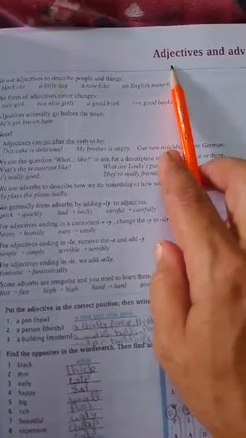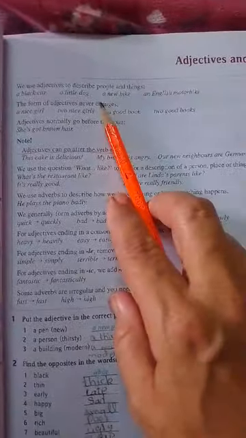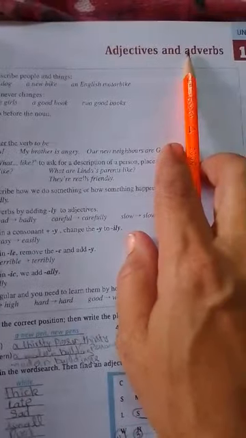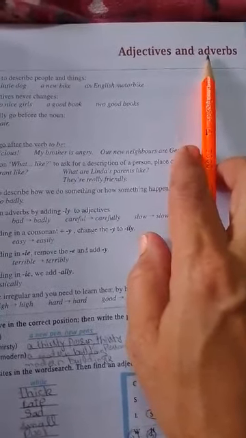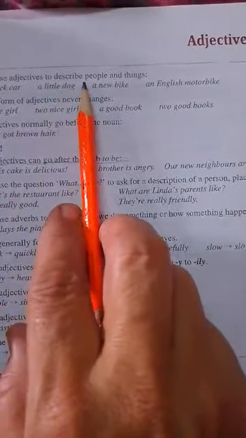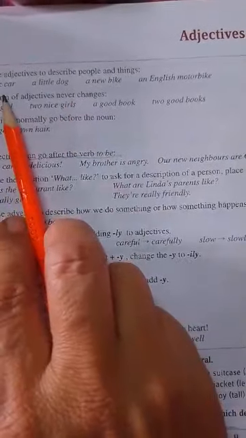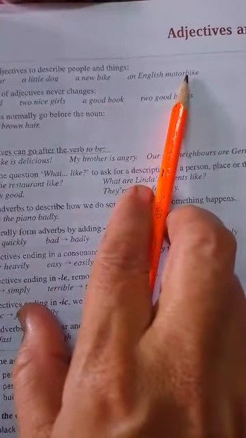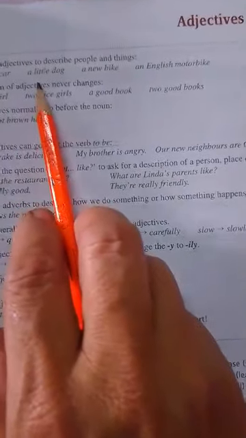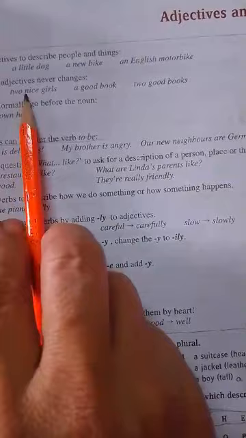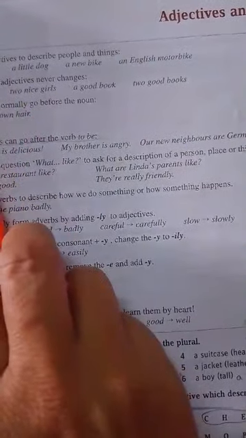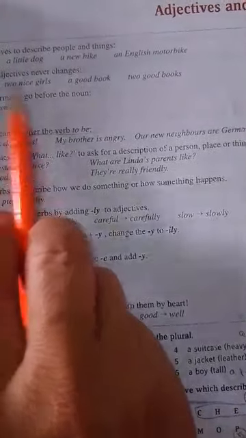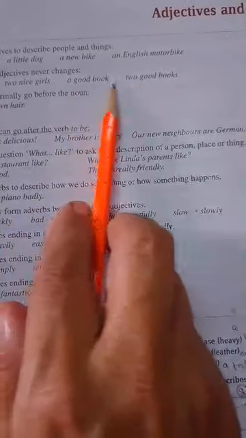Adjectives are words that tell more about a noun, and adverbs modify verbs, adjectives or other adverbs. In other words, we use adjectives to describe people and things. For example, a black color, a little dog, a new bike, an English motorbike. Adjectives can be any color, number or quality, right? The form of adjectives never changes. For example, a nice girl, two nice girls, a good book, two good books.